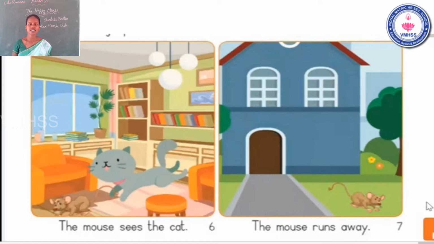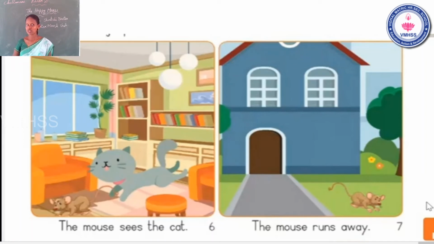What happened next? Suddenly the mouse ran away. Yes or no? Yes. The action also happened in this story. The mouse sees the cat.